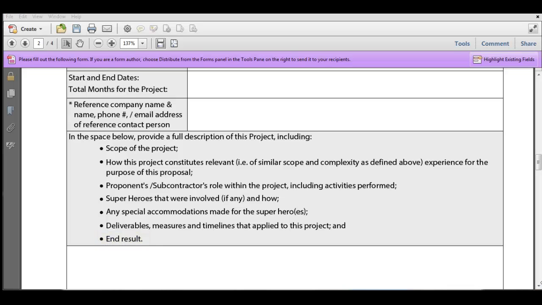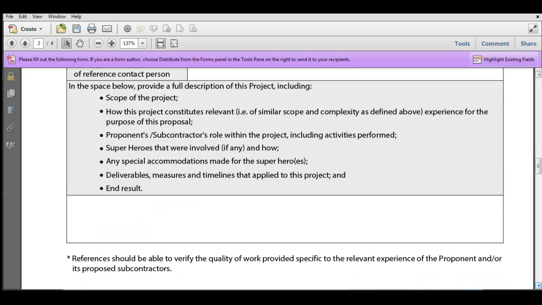So in this space below then on this table, you see this bit of white space, and this isn't very large, but it will expand, and it'll expand as much as you need it to. You would describe everything you need to address those bullets, making very, very certain you've covered everything that was in similar scope and complexity. Okay.